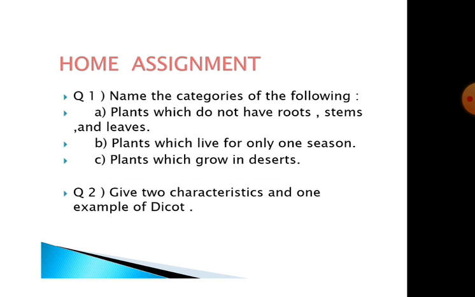Now it's the time for home assignment again. Question number 1. Name the categories of the following. A. Plants which do not have roots, stem and leaves. B. Plants which live for only one season. C. Plants which grow in deserts. Question number 2. Give 2 characteristics and 1 example of dicot.